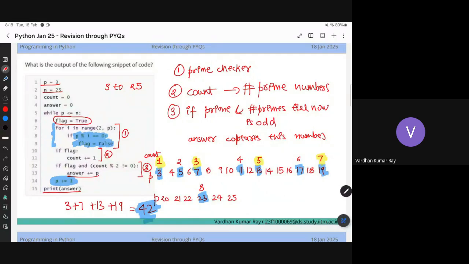Yeah, this question actually tests, you need some time to do it. Until you can read the code fast, it will take time.